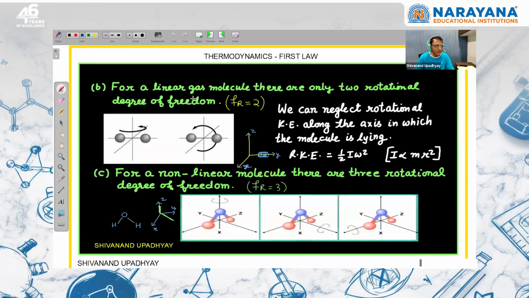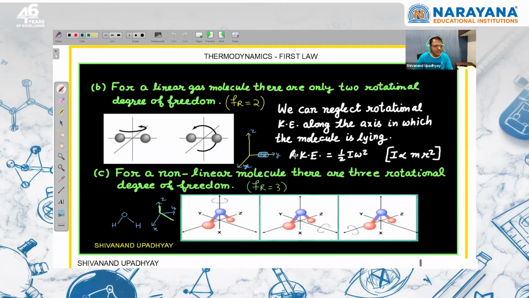When we discuss rotational degree of freedom for a linear gas, there are only two rotational degrees of freedom. If I rotate the gas particle along the axis, the rotational contribution will be zero, because the value of r will be very small.